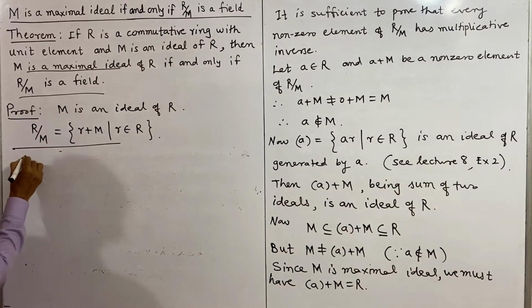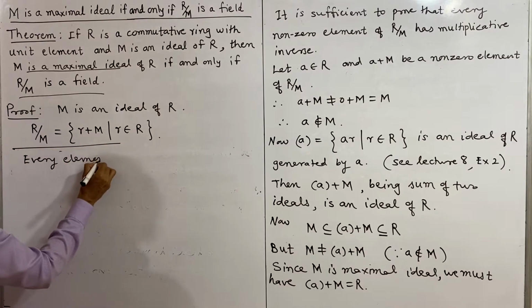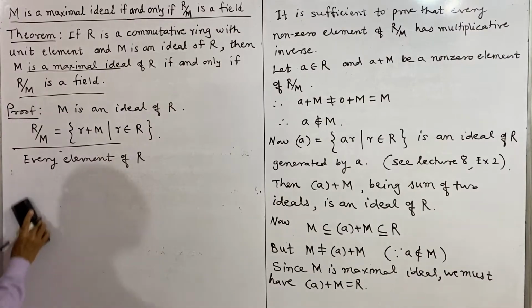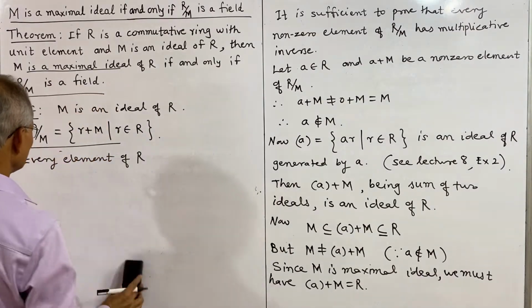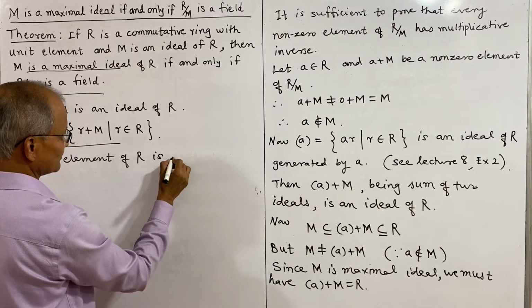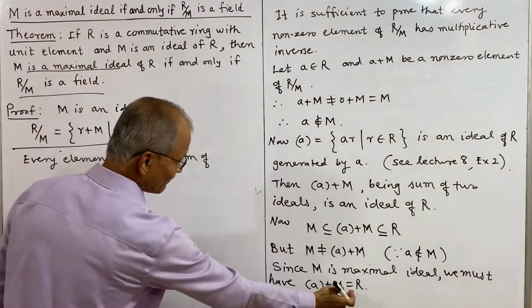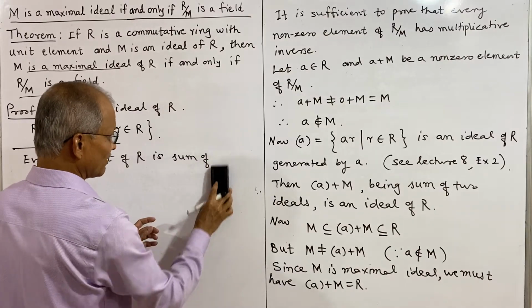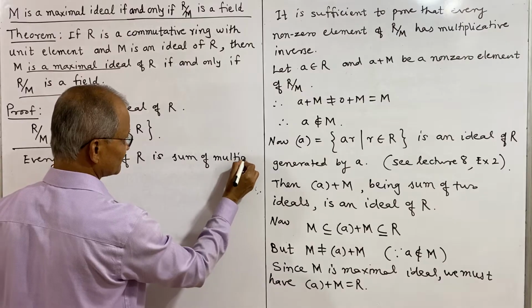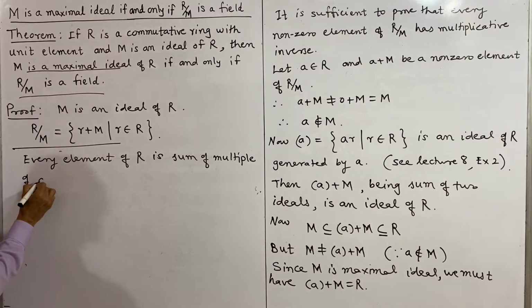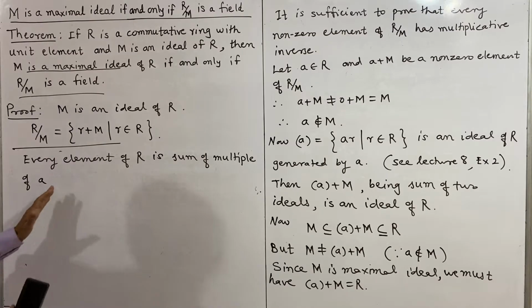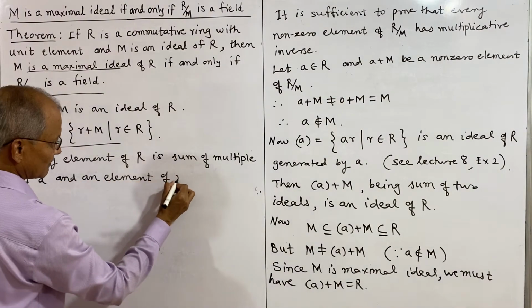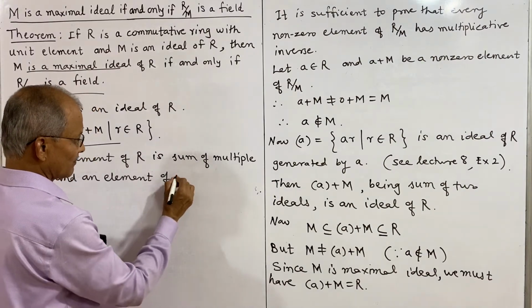Therefore every element of R is expressed as sum of a multiple of a and an element of M, where M is the ideal.